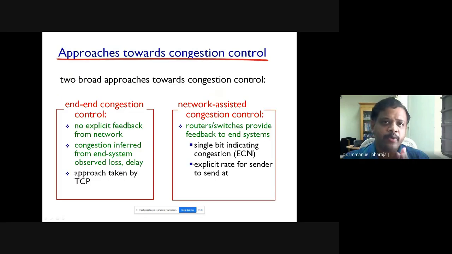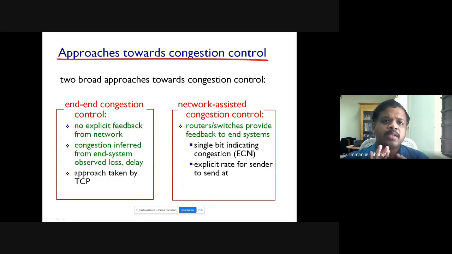Okay, now you could understand congestion. I have spoken about the existence of delay, which is an indication that there is a congestion. It also will lead to loss of data. So delay and loss are good indicators that there is a congestion.